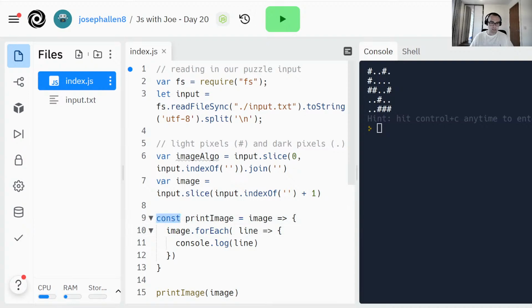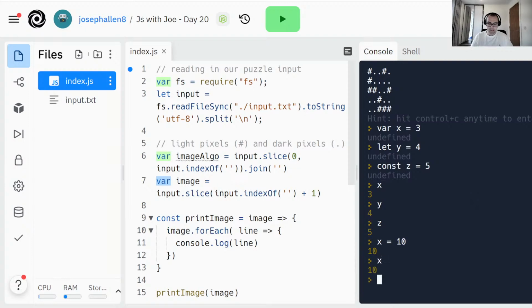So const is another keyword like var, so you can actually store variables using var, using let, and using const. Now they all behave the same to start with, so they all store a variable, but var can be redefined. So I could say let x equal 10, now x is still 10.